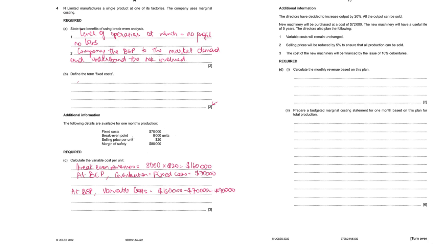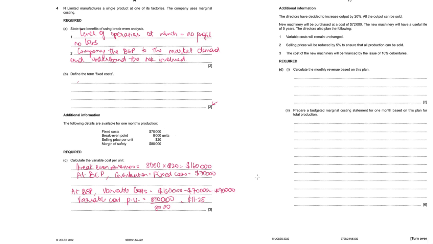And we know that the output is 8,000 units at break even. So variable cost per unit is equal to 90,000 divided by 8,000 units, which makes it $11.25 per unit.